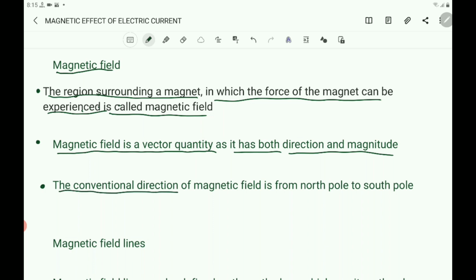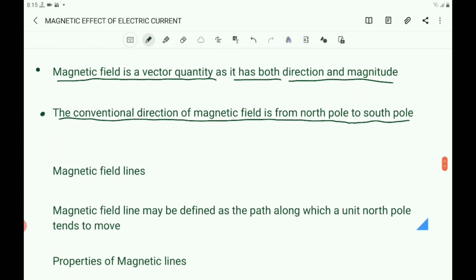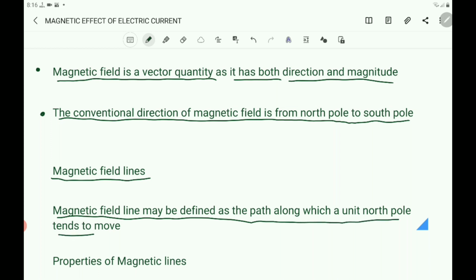Then the conventional direction of the magnetic field of a magnet is from its North Pole to South Pole. Then magnetic field lines. What are magnetic field lines? A magnetic field line may be defined as the path along which a unit north pole tends to move.